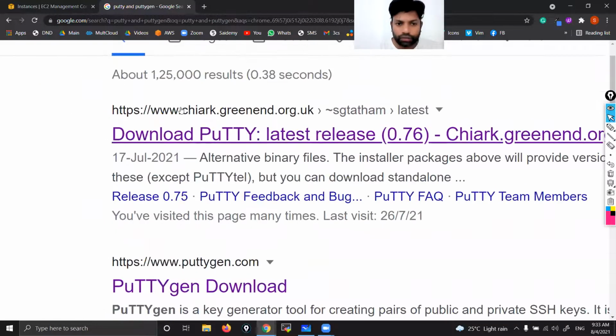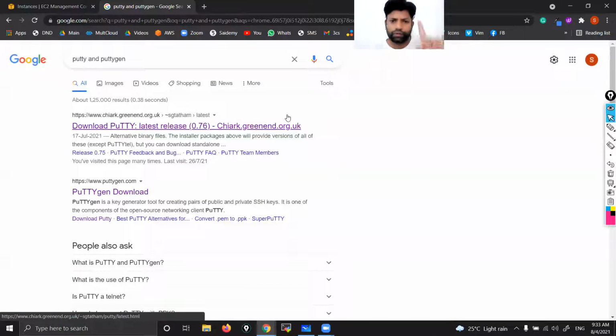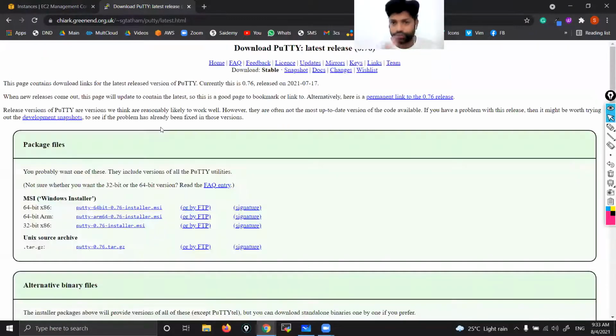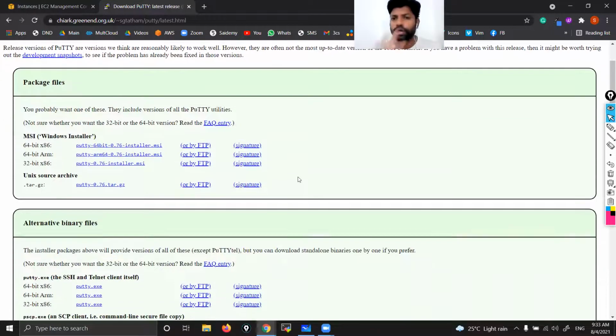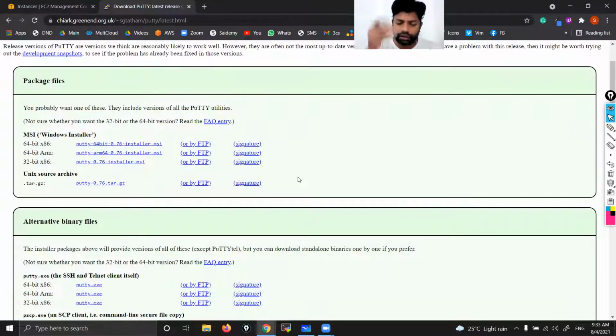Blindly go to the first website, chiark.greenend.org.uk. Just click here. Today also you'll get this document. So what are the steps which we are following? You don't need to take notes. You will get the recorded video with all documents.